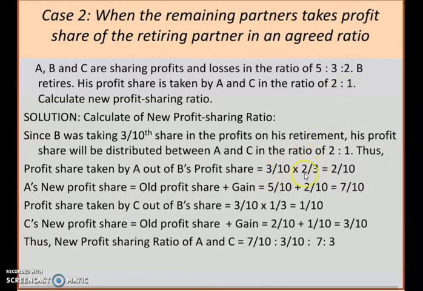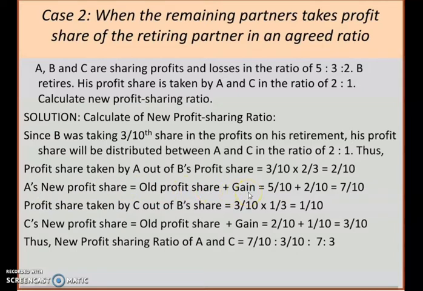When you multiply, there is no need to find the LCM over here. You can just cut down and put it in the simplest form. You will get 2/10.